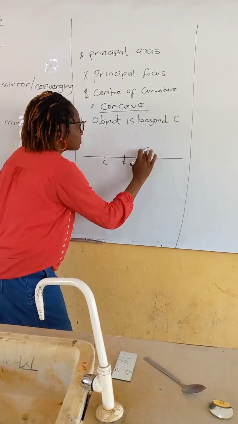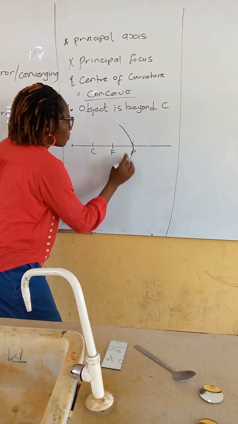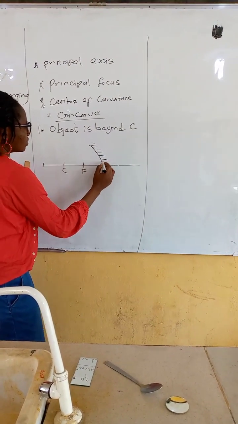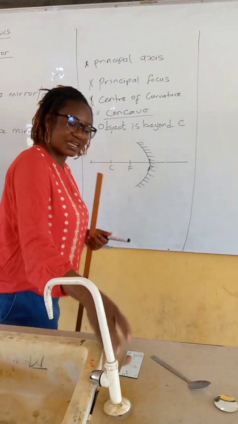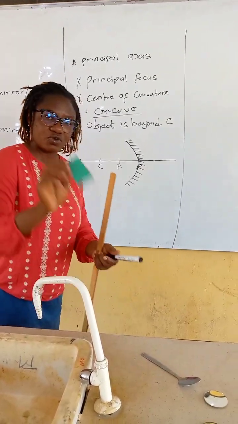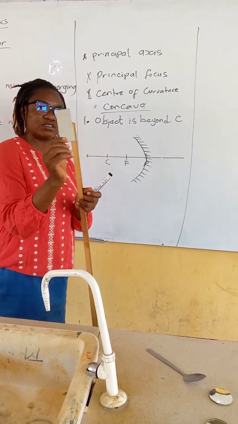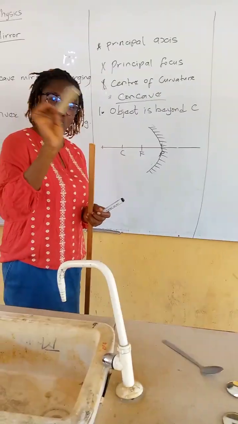Sorry, I don pass this my pole wey I draw this line. I wan follow that line, make e dey on top. So this side na im be the color place. You know say mirror one side dey color, just like the mirror wey you get for your house. You see say this side dey color, this side na im be the reflecting surface. This one na im dey call plain mirror. This one no dey curve.